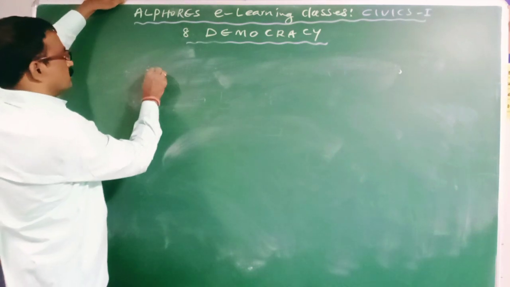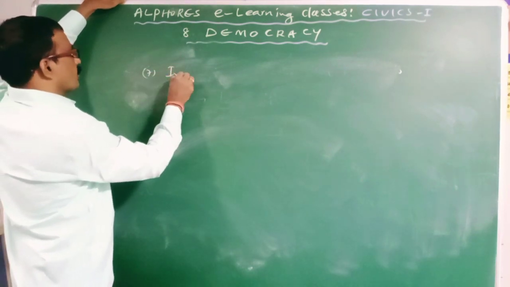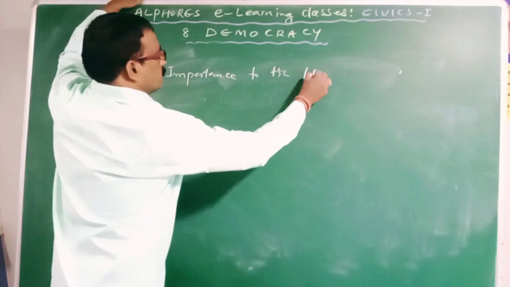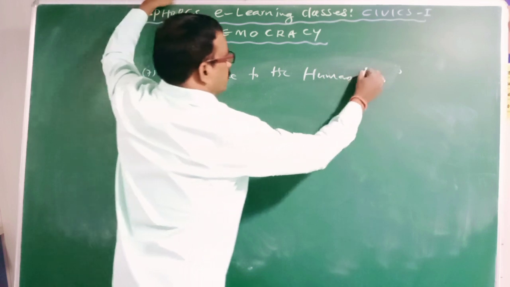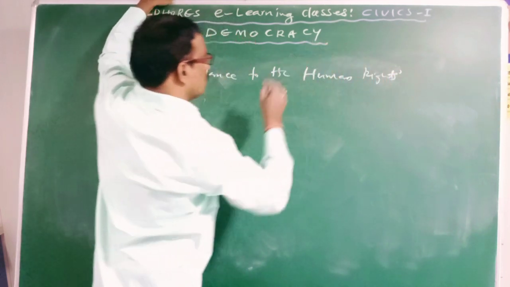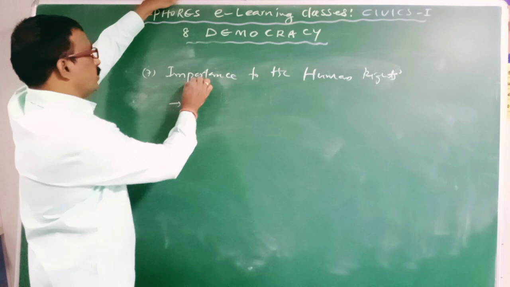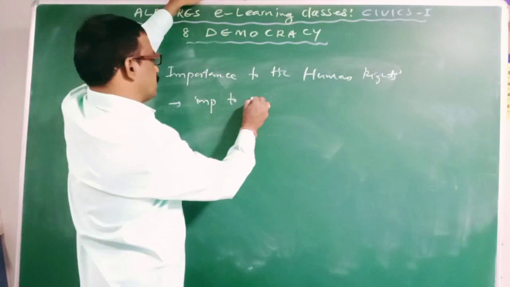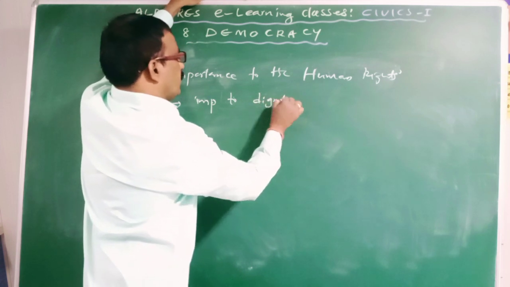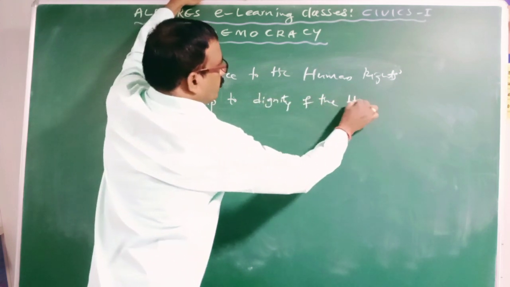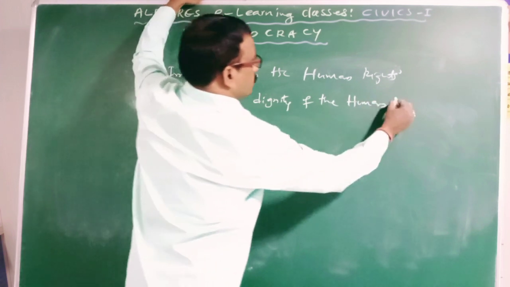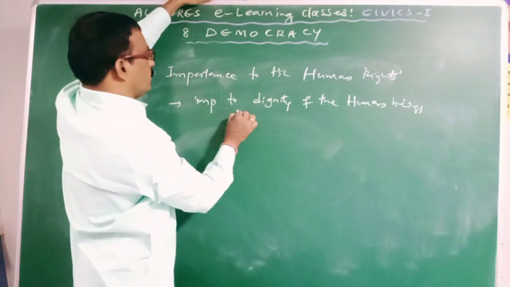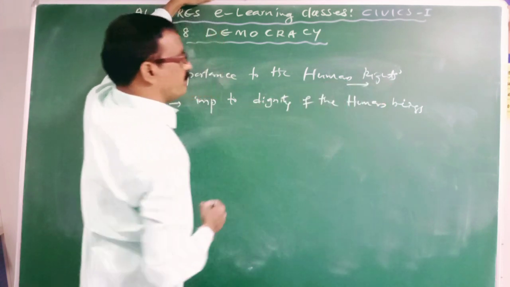Importance to human rights. Now the democratic form of government gives importance to the dignity of human beings. It is nothing but that the democratic form of government gives importance to the human rights of the individuals.